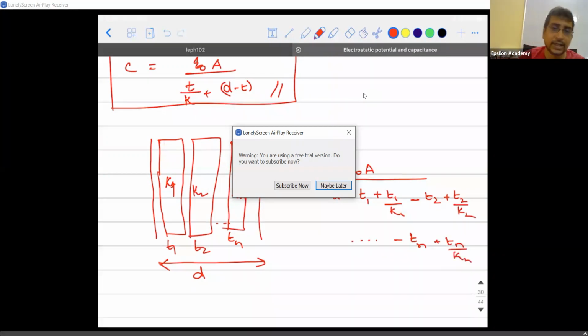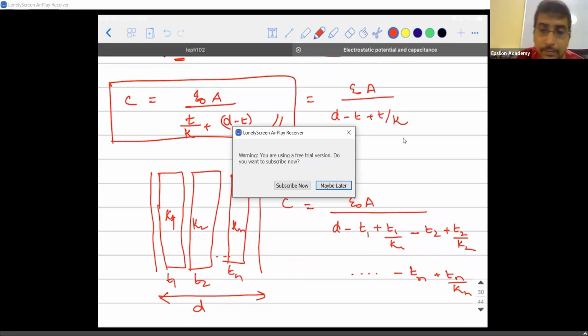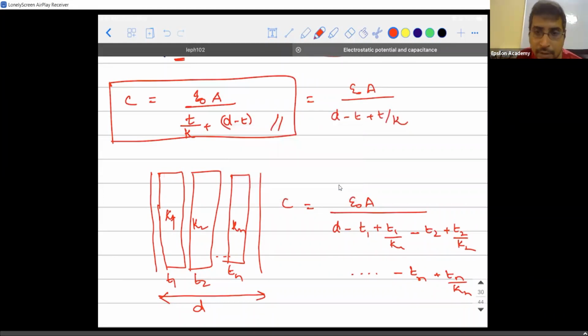How did I get this? If I rearrange this equation, epsilon naught A divided by D minus T plus T by kappa, D is the first term, minus the thickness of the dielectric plus the thickness of the dielectric divided by its dielectric constant. Am I clear, guys? So this is how the formula will be.